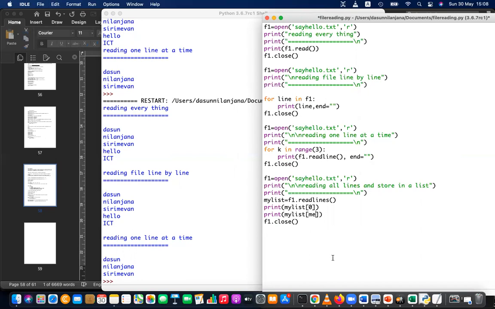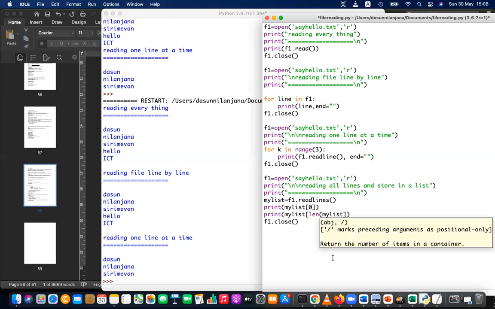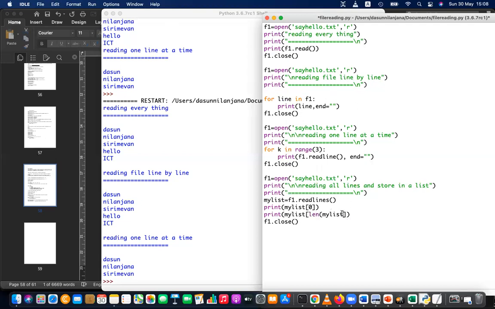So you want to print my list, and I'm going to print the length of my list minus 1. Then what will be printed? Length of my list minus 1. If I print my list 0, this one will be printed.